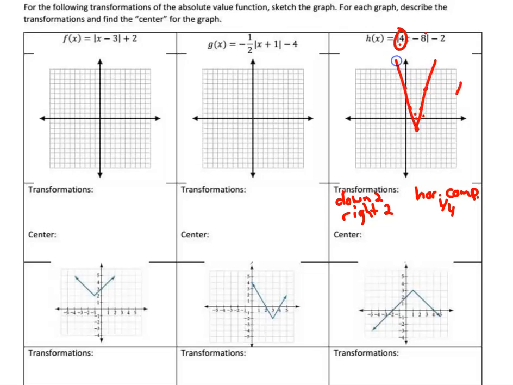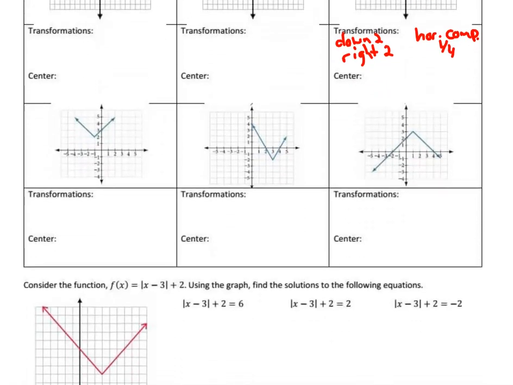Sorry for my, oops, I'm touching where I don't need to be touching the screen. Okay. Let's move on to the next set.